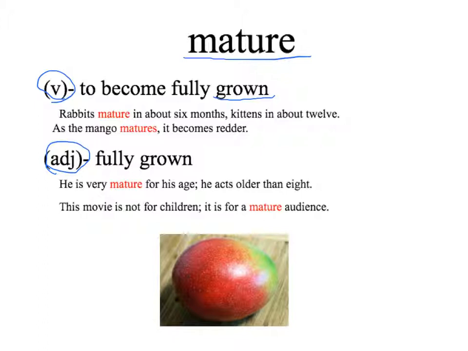Another example is, this movie is not for children. It is for a mature audience. In this case, a mature audience means a grown-up audience, an adult audience. Now, pause the presentation and answer question 5 on the viewing guide.